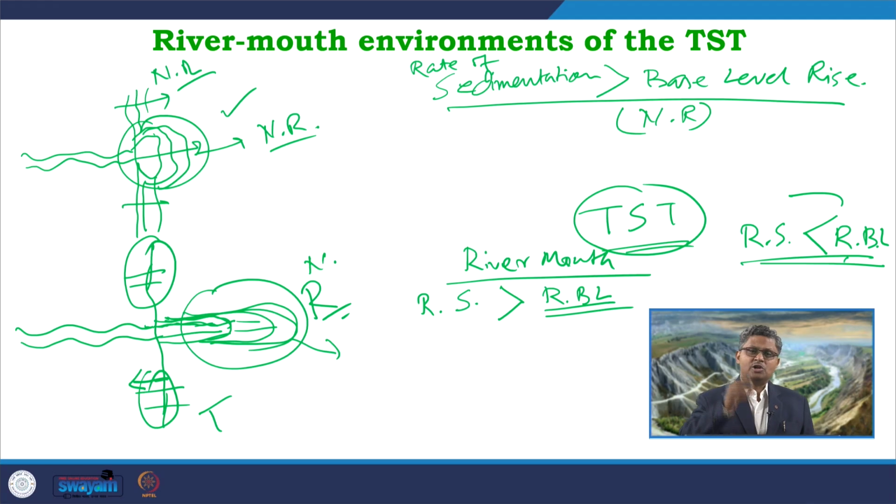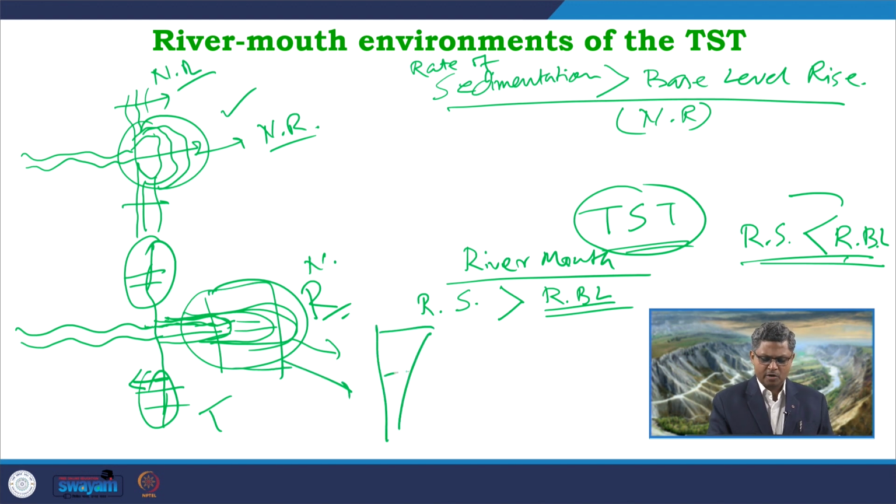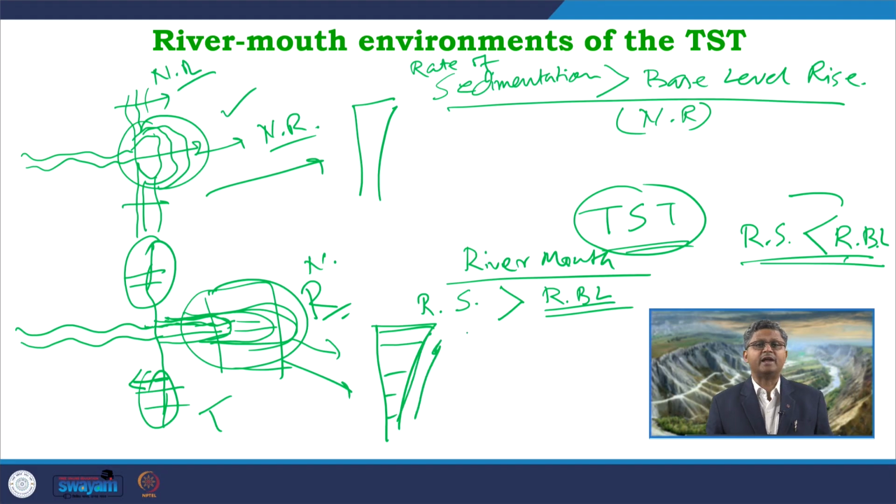So, what will be the nature of the facies log if I want to make a facies model? Exactly in this part, we can observe the same kind of coarsening upward pattern that we see in a deltaic system. As we see over here in this kind of scenario, a coarsening upward pattern, exactly similar kind of coarsening upward pattern can be observed over here as well.